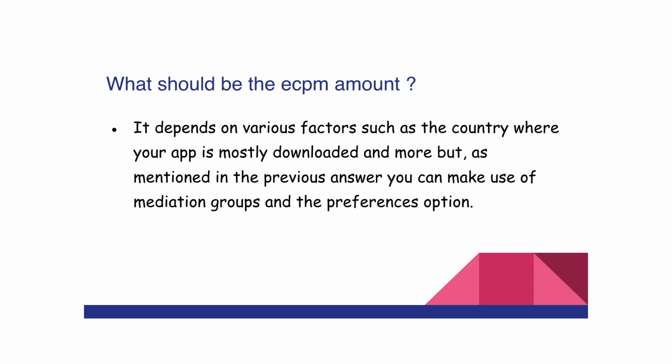By doing this, you will get the maximum amount of money that your ad can get for you. It will first go to the first mediation group and try to request the ads which are paying more than $0.4 of eCPM, and if that is not available, it will go to the second preference, and in the same manner it will try all the preferences, and hence you will gain the best amount of money.